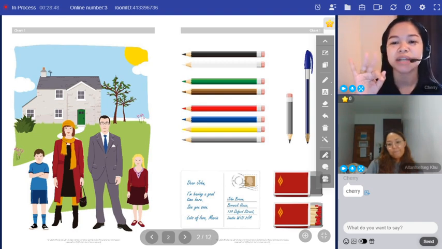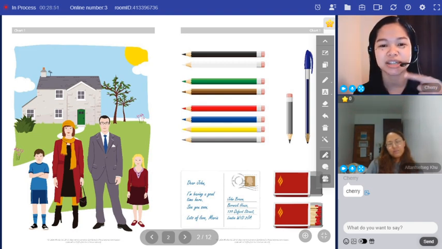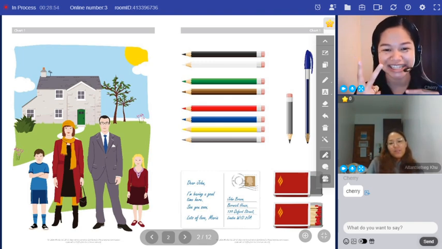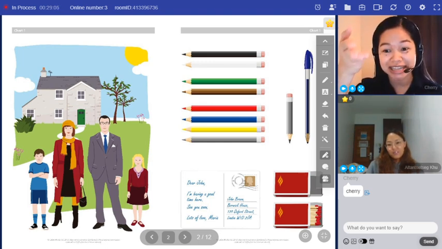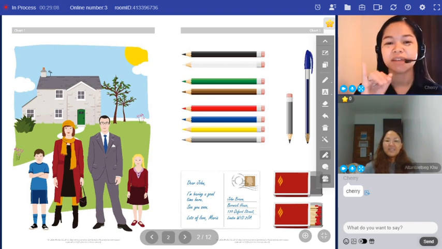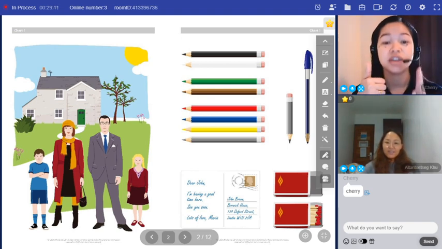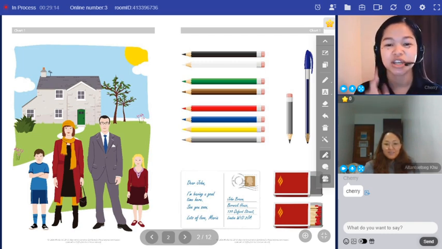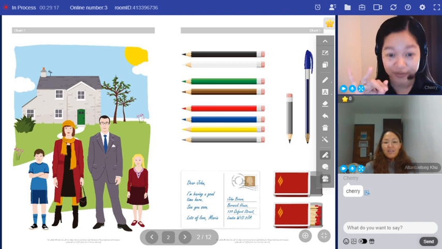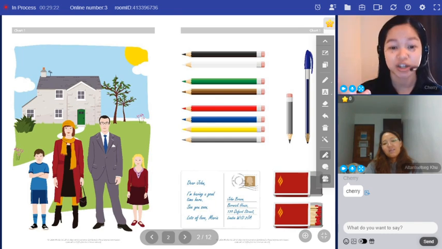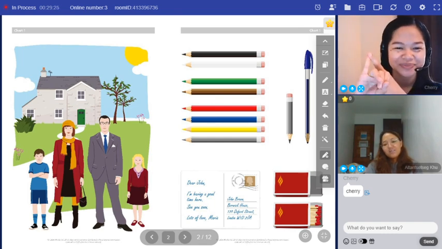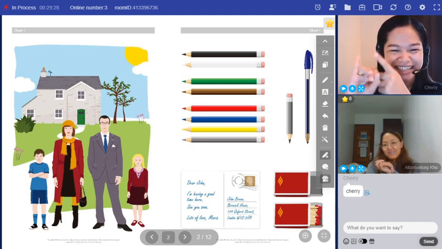Okay. Now, how many places are there in this room? There are two places in this room. Is there anybody sitting in that place? Yes, there's somebody sitting in this place. Okay, so tell me the names of some of the places you like in your country. These are the names of some of the places I like in my country. What are those beautiful places?